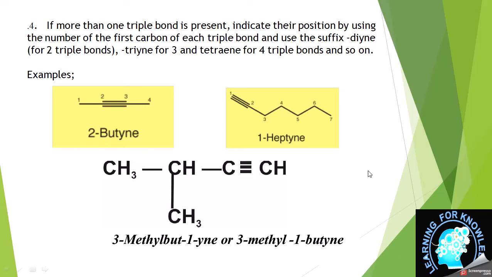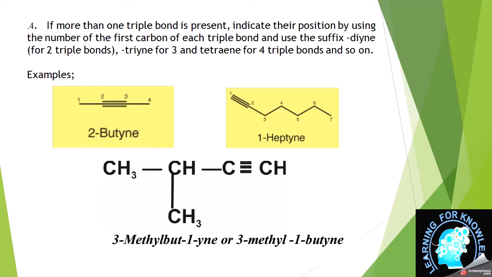Both are correct, but if there are two bonds present, then we may write it like 3-methyl-1,3-butadiene or 3-methyl-1,2-butadiene. So basically you can see that in principle all the series have the same basic principle for nomenclature, just changing the functional group or the number of bonds.